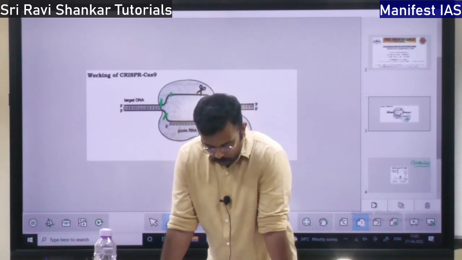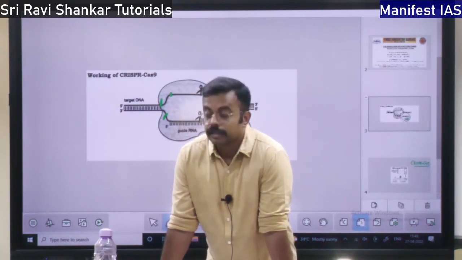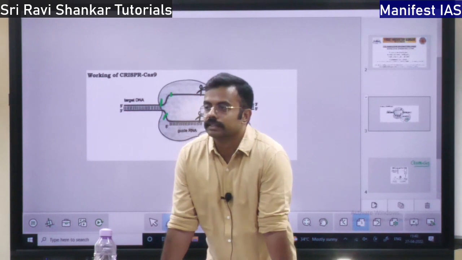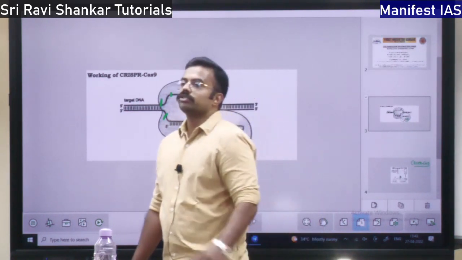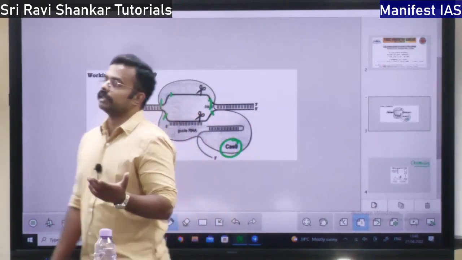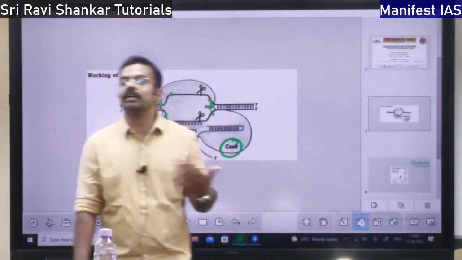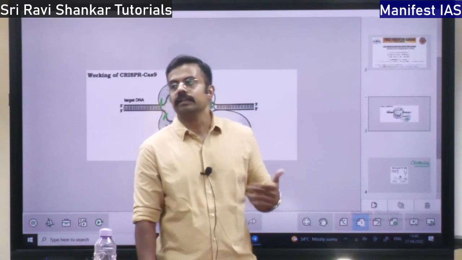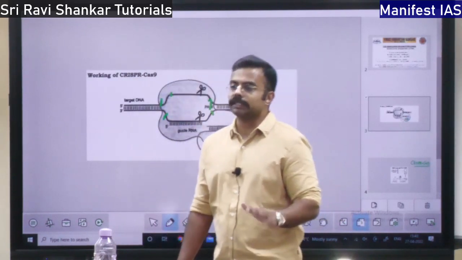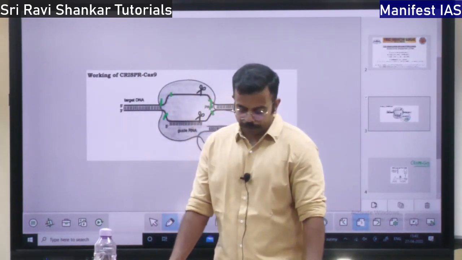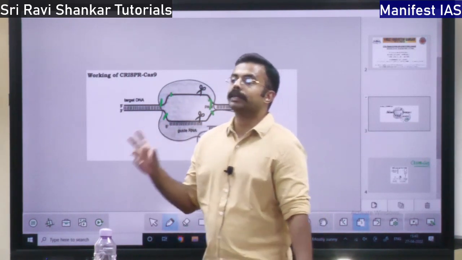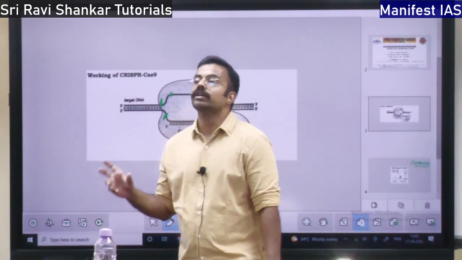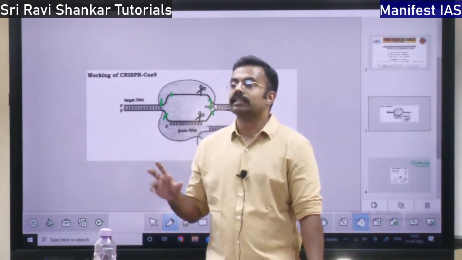What is pharmacogenomics? See, if you take a medicine, the same medicine will not impact everyone similarly. The impact of the medicine depends on the individual person. It varies from person to person. Pharmacogenomics is going to determine how a particular person's body is going to react to the medicine.